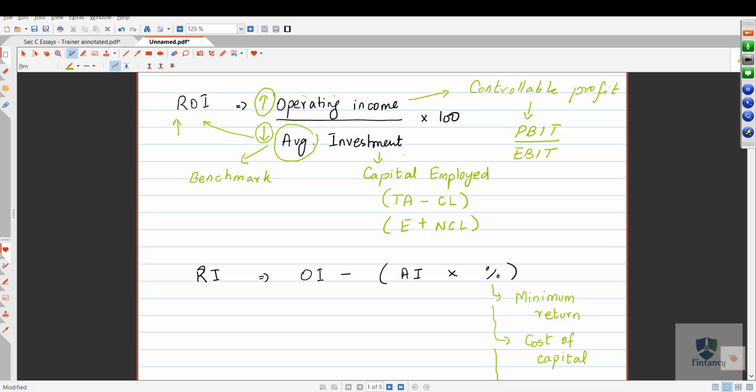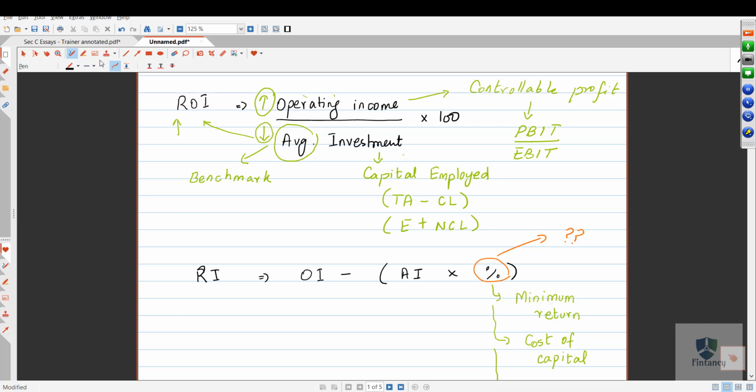Okay, so if you have any additional investment which you think you cannot use, or it's idle, you should return back to the parent company that I don't need this money. Otherwise that money will be counted as your investment, and you will be evaluated on that figure. Getting it? Now question, can we control this percentage? No, right? Why no? Because this percentage is the minimum return which is required by the parent company, by the investor. So they will decide how much minimum return they want.